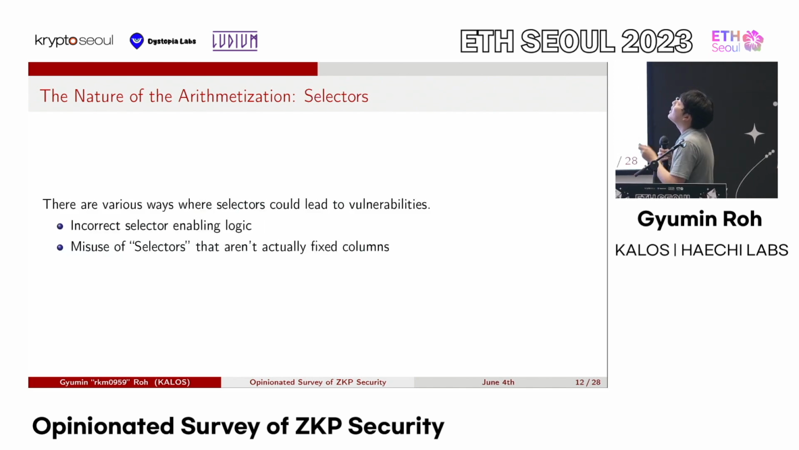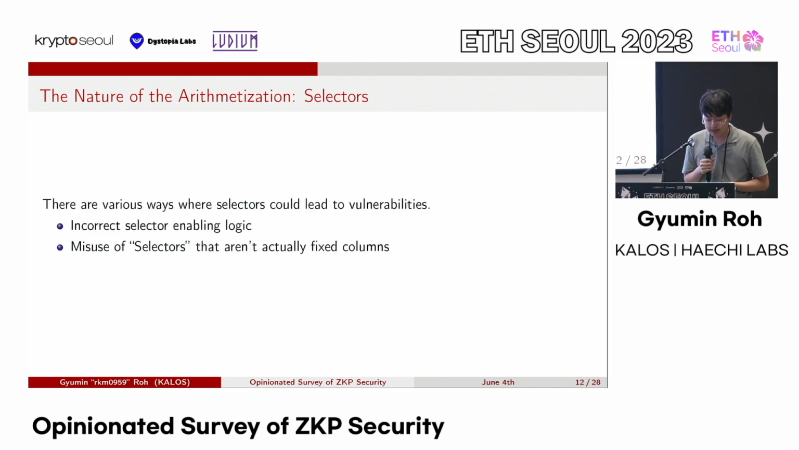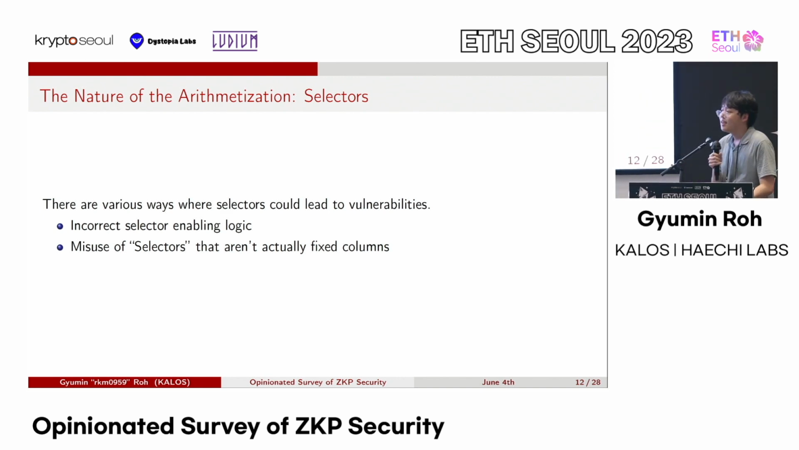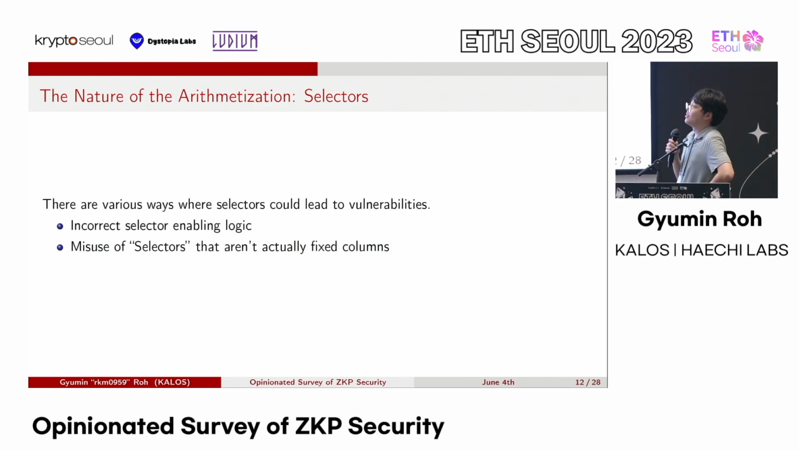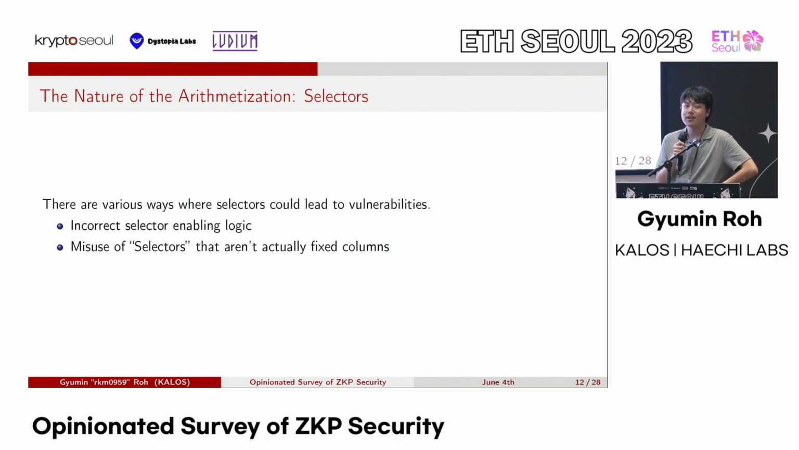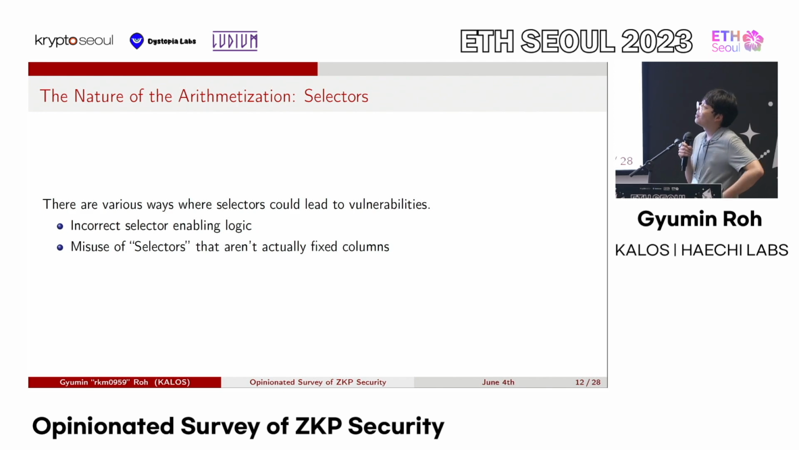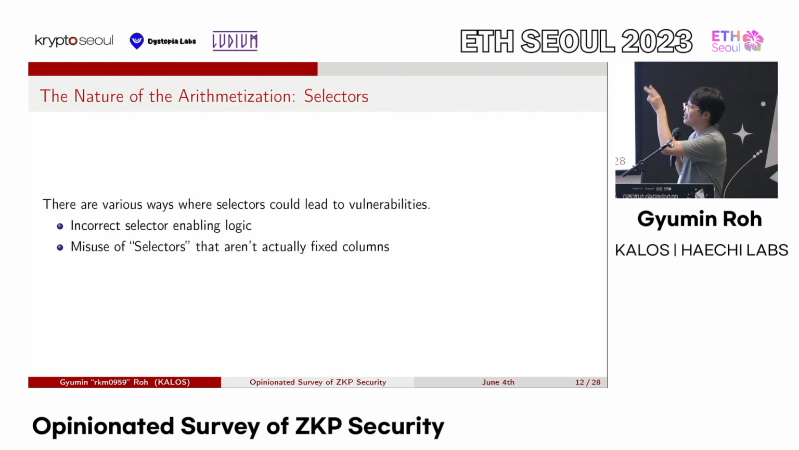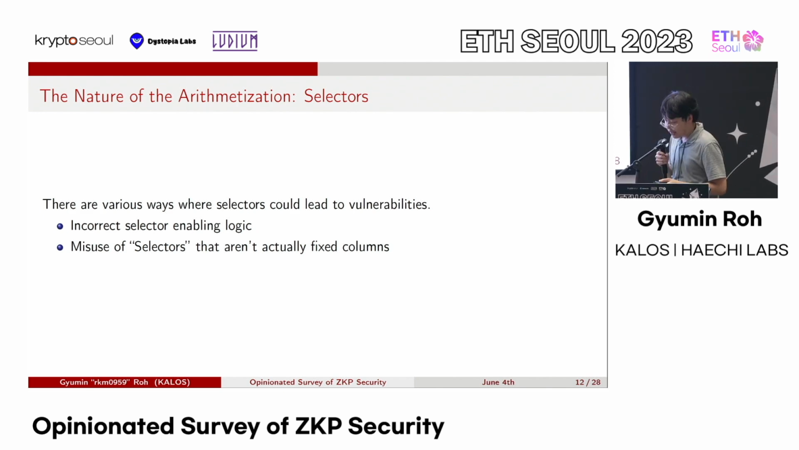Okay, and another thing that is used prominently in ZKP circuits is selectors. And there are various ways where selectors being used improperly could lead to a vulnerability. So one is the selector enabling logic being flawed. And the second is the misuse of selectors that aren't actually fixed columns. So we'll showcase the two with some examples.